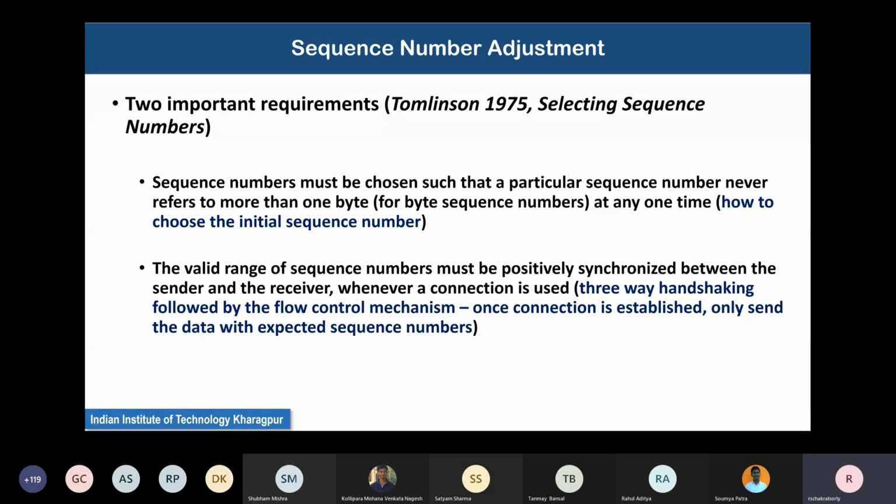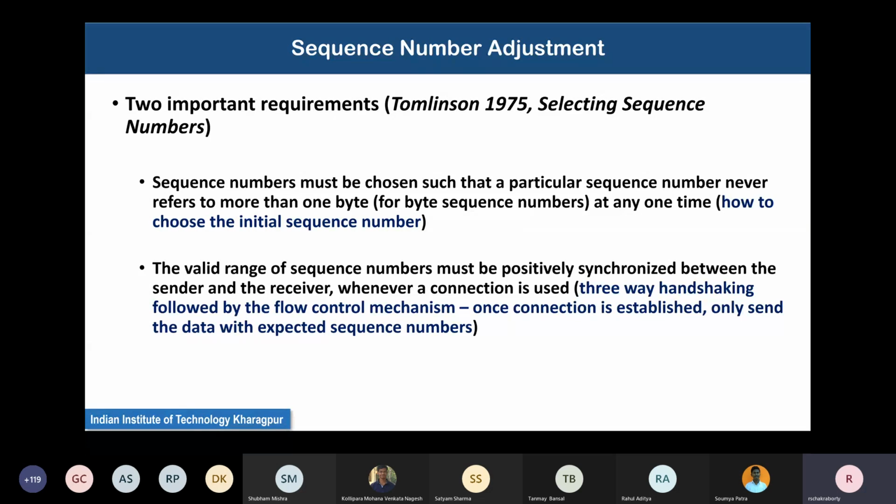And the valid range of sequence numbers must be positively synchronized between the sender and receiver whenever a connection is used. Positively synchronized means that both the sender and the receiver will help each other in recognizing segments which have a valid sequence number, or which do not have a valid sequence number.